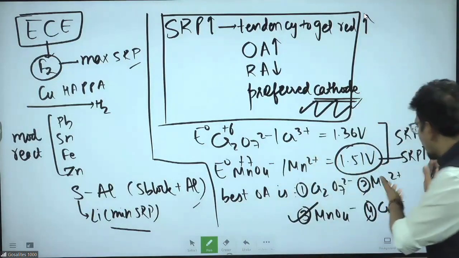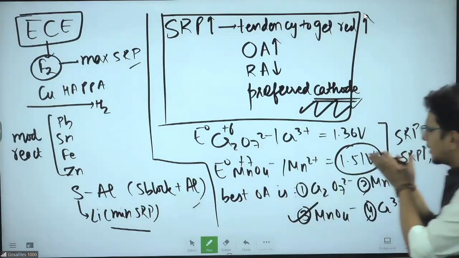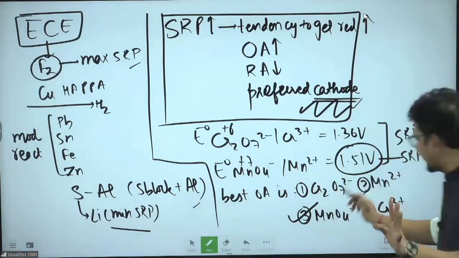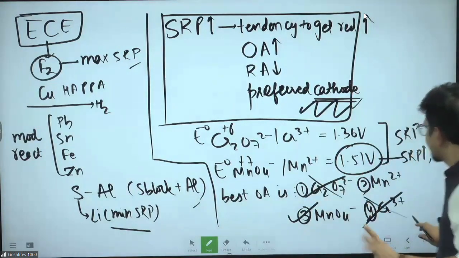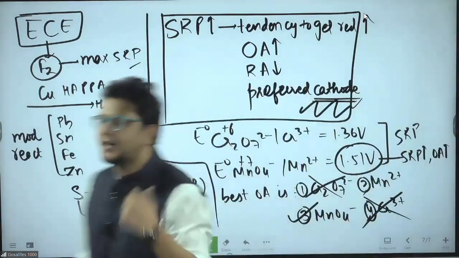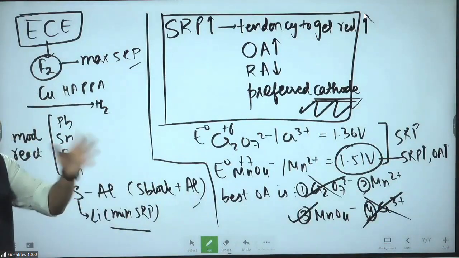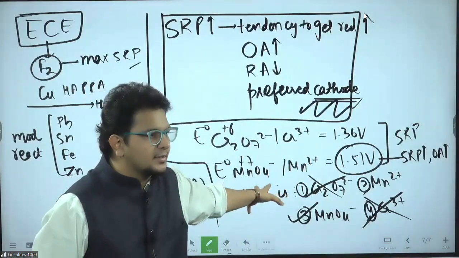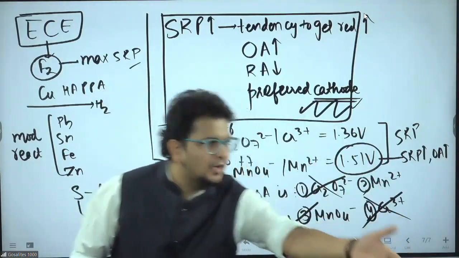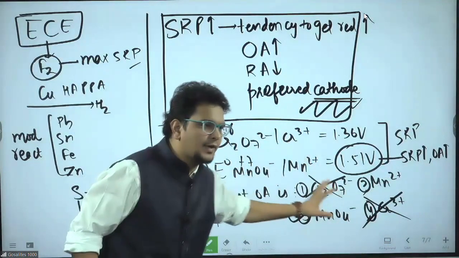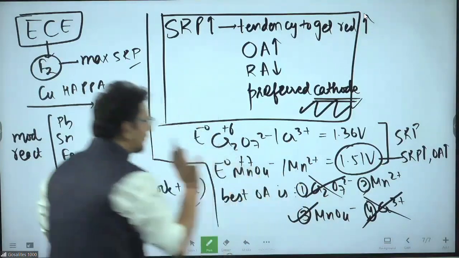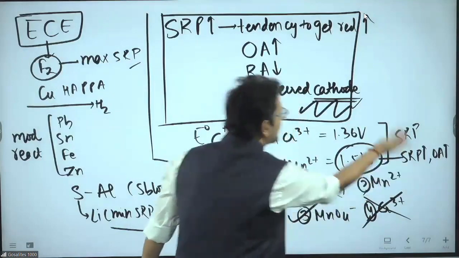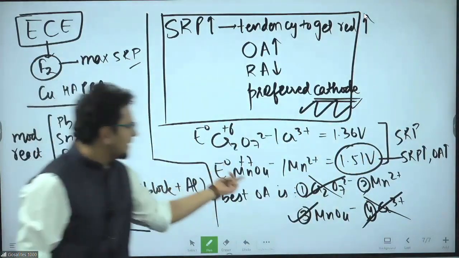Sir, but in this oxidizing agent series, there is a couple. MnO4- and Mn2+ both are there. Sir, I understand first and fourth are not the answer, but how can you differentiate between 2 and 3? Very simple. Are you able to understand why I gave this question? It is a 2-in-1 question. Long-term batches will understand very well. Outgoing students should also understand this very carefully, that Mn2+ and MnO4- both are there. How would you check? Very simple. SRP more, oxidizing agent better, but there is a couple.